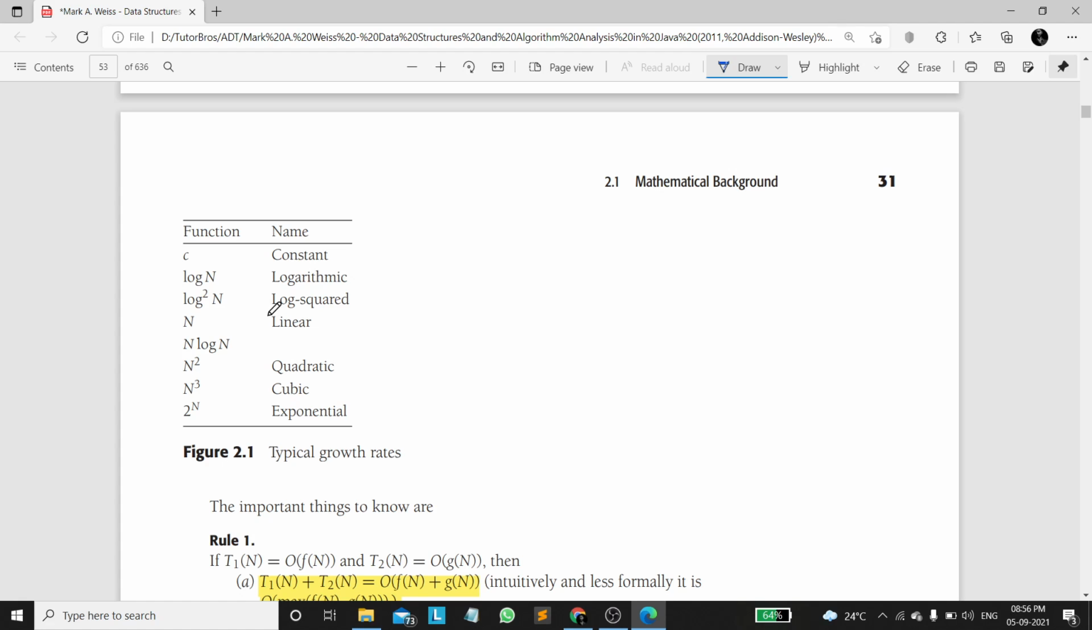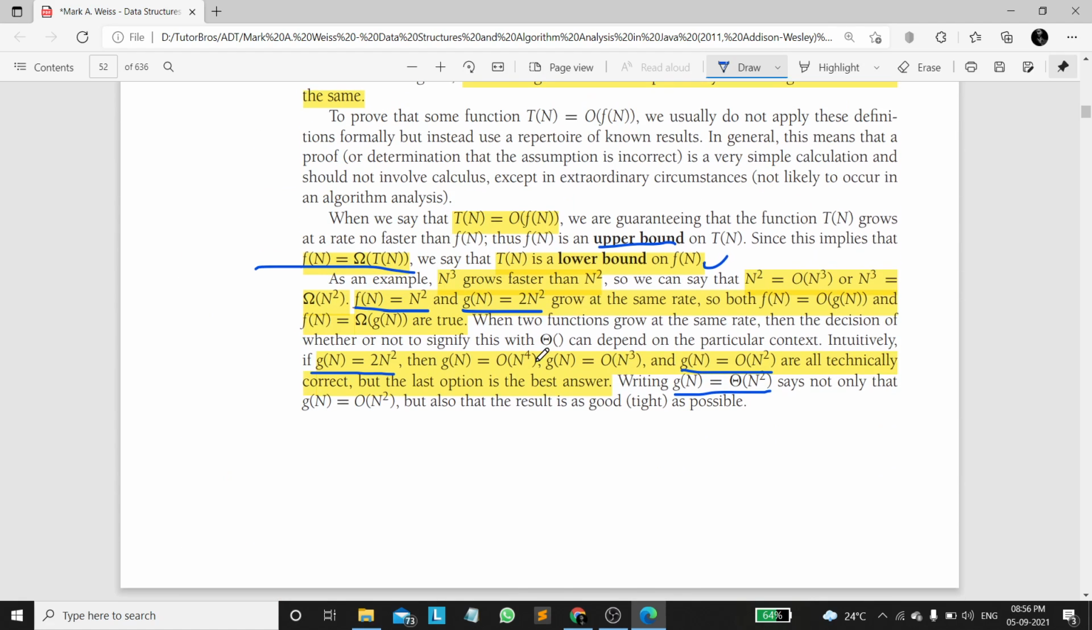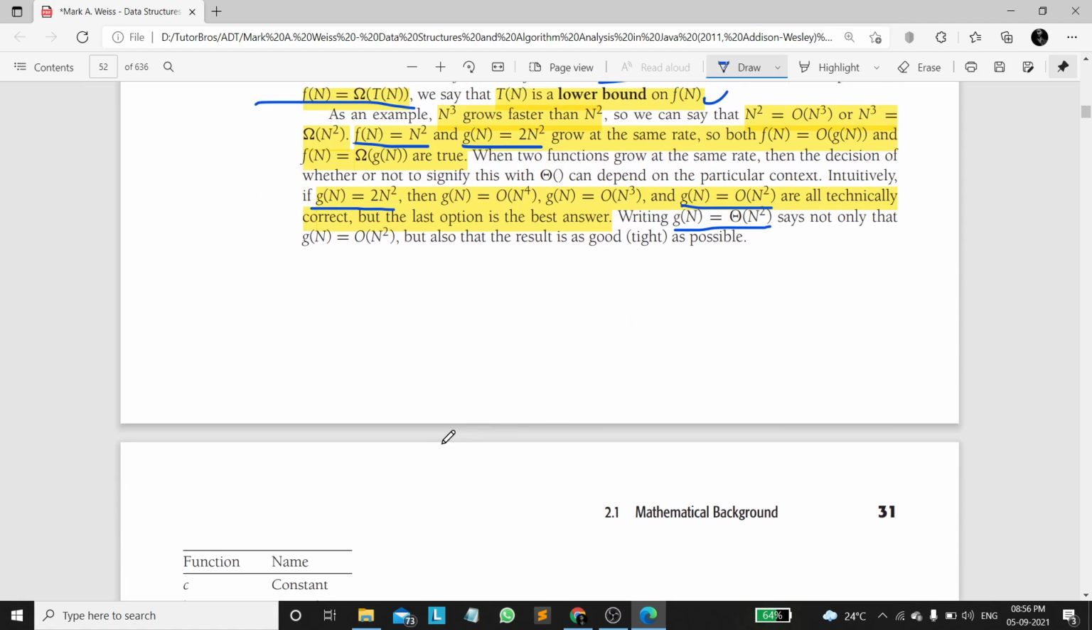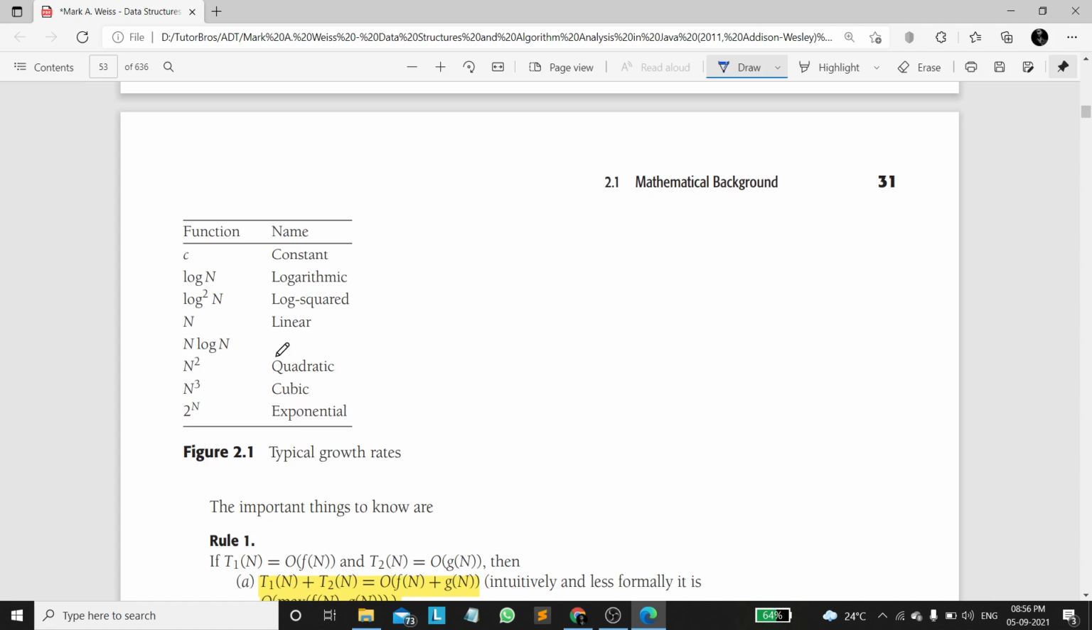Now there are some standard functions. Here we can see big O of n power 4, big O of n cube, big O of n square. In the same way, there are some standard functions. If it is big O of log n, it is logarithmic. If big O of log square n, it is called log squared function. If it is big O of n, then we can pronounce it as linear function. It takes linear time complexity.